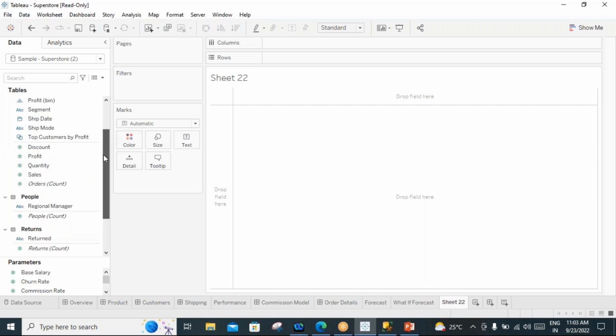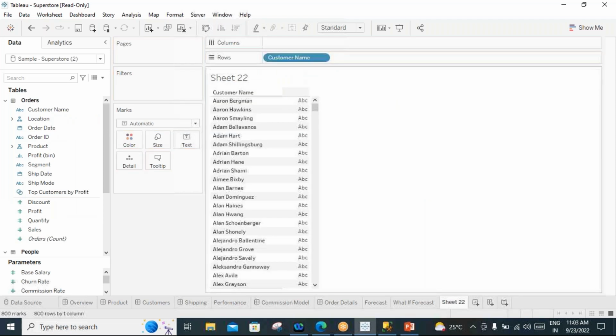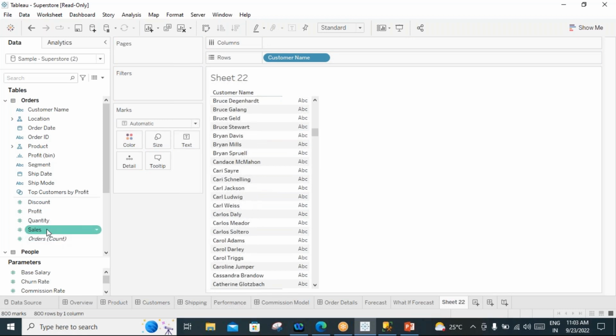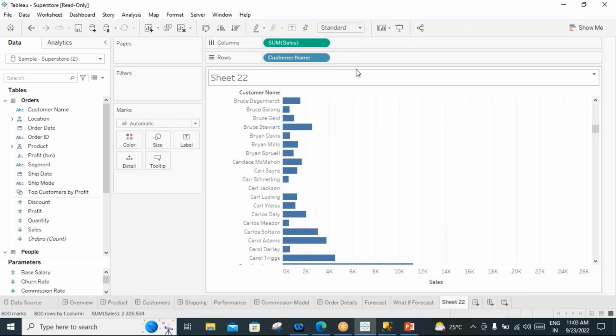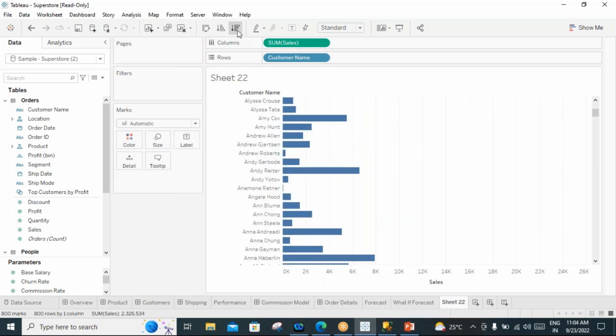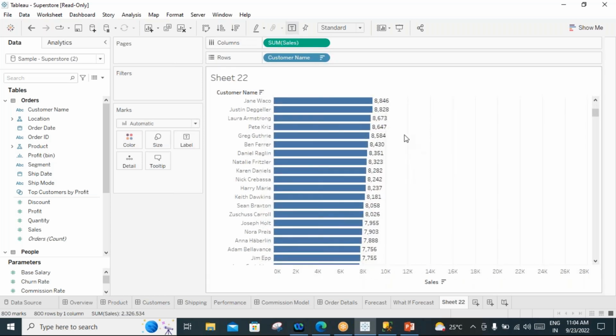Simple. If we have the data here, we can just drag the customer name into rows. We can see all the customer information here. How many customers are there? And for each customer, what is the sales and profit you are getting? We can simply drag and drop it here and get that information. What is the sales of each customer? If you put it in ascending or descending order, we can get those values customer-wise.